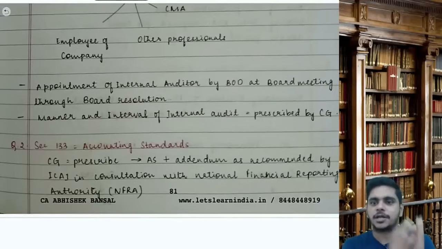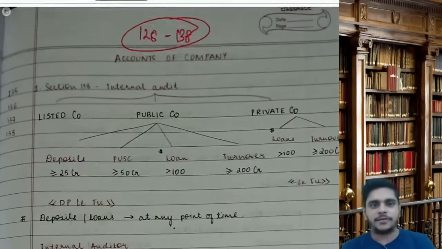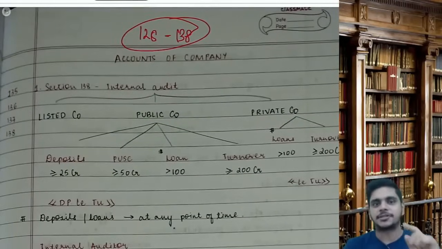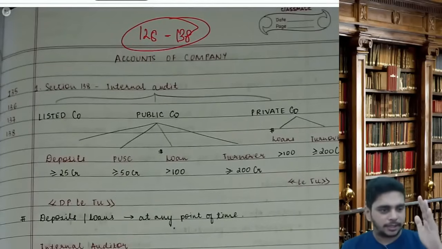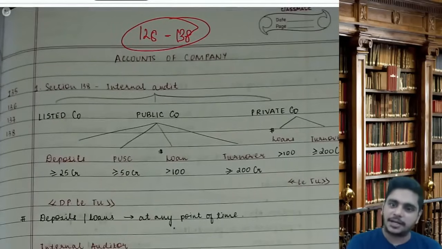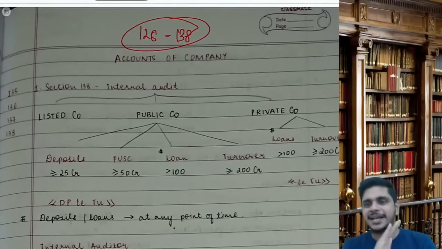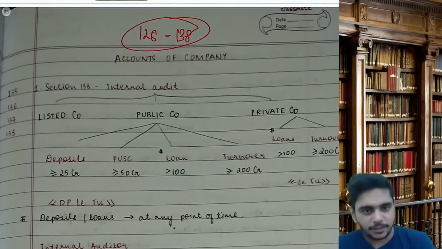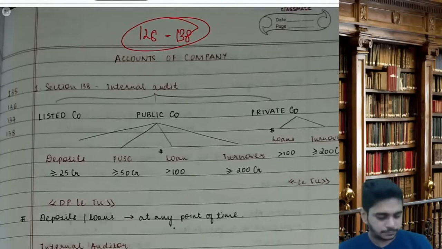So, out of statutory audit and internal audit, statutory audit is mandatory, internal audit is not mandatory. Internal audit becomes mandatory only when this section becomes applicable. That is section 138 MCQ. Remember DP-LE2, there LE2: deposits and loan have to be seen last year at any point of time. The loan figure is exceeding 100 crores, that means 100 crores and 1 rupee. All the figures are or.